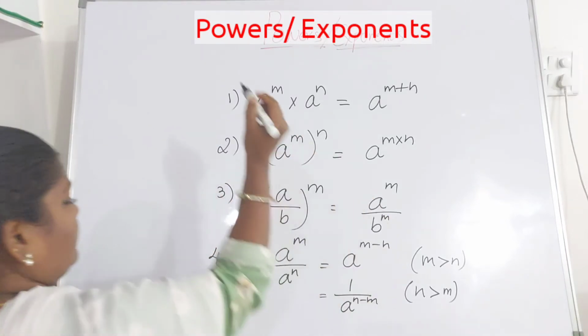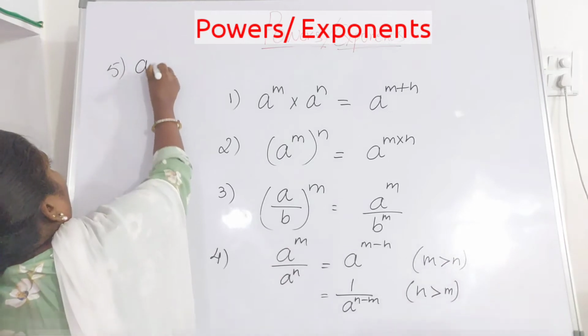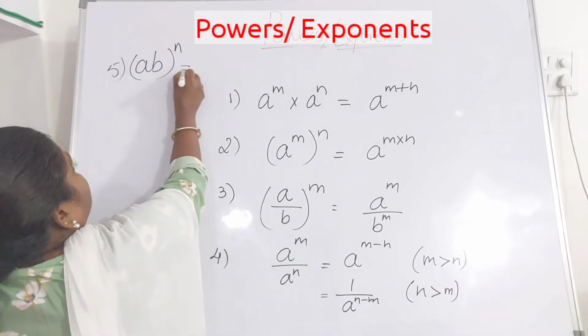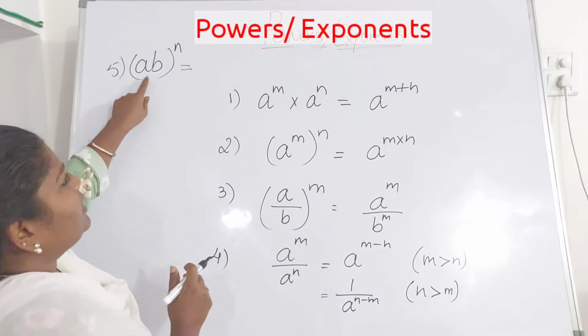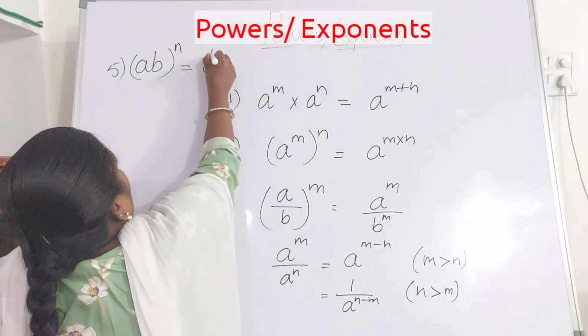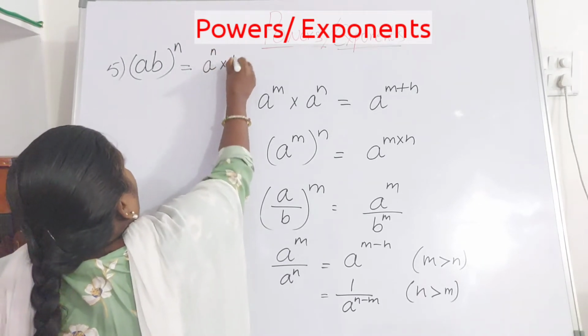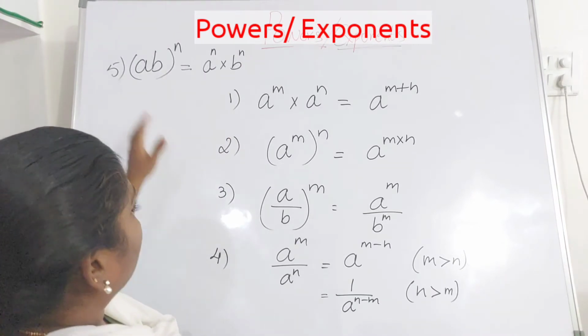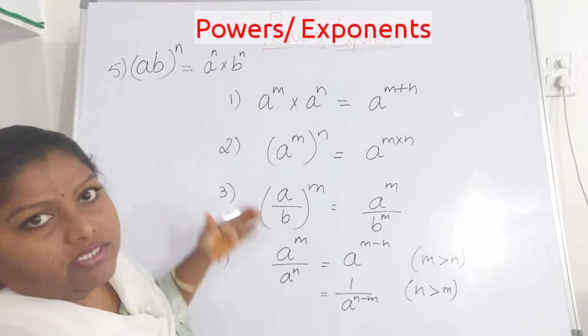So next one, the fifth one is ab whole to the power of n. Now this is nothing but a multiplied with b. So this can be written as a to the power of n into b to the power of n. So these are all the exponent laws.